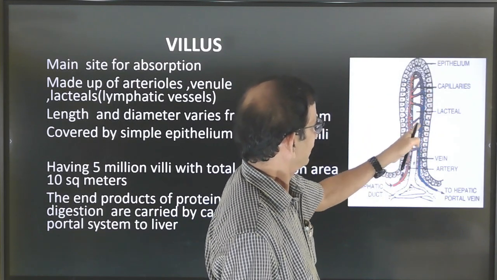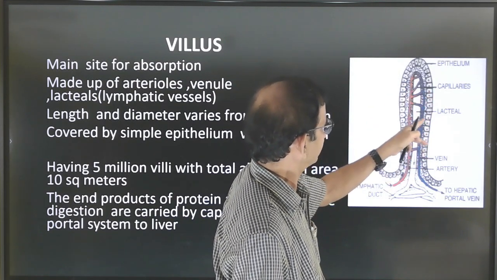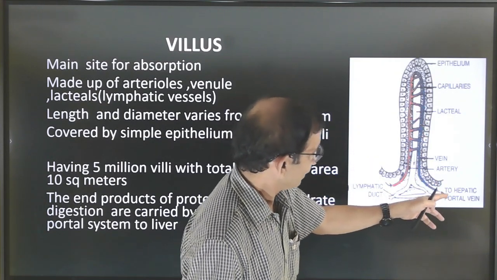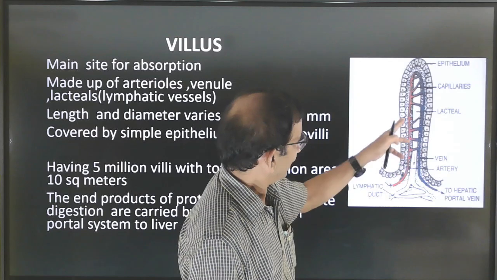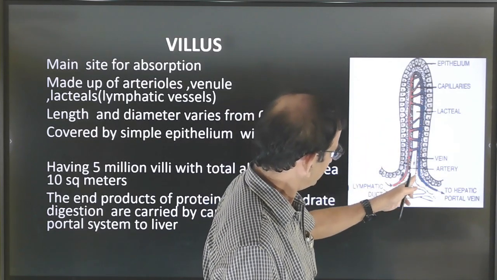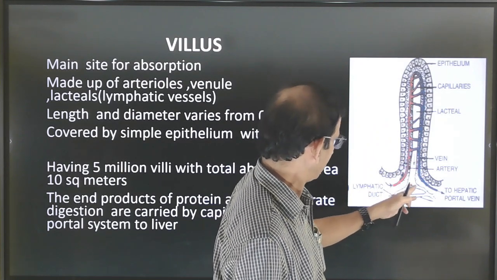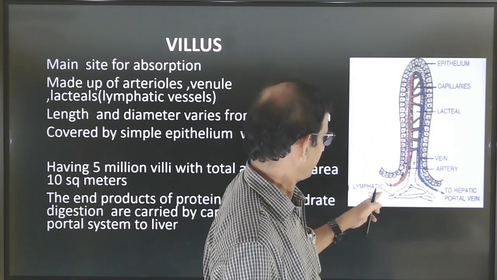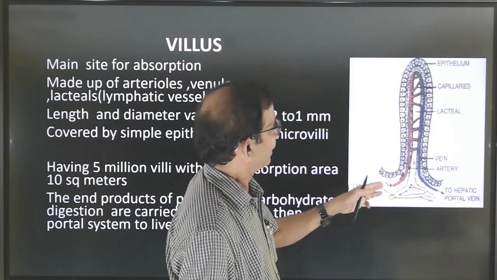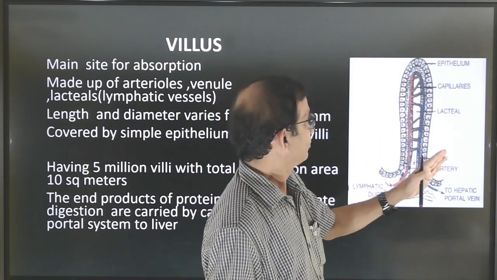See here, this finger-like projection contains epithelial cells. Covered by epithelial cells, under this are arterioles and venules, which ultimately form capillaries, and within the capillaries there is a lacteal, which helps in the absorption of all lipid particles from the food materials.